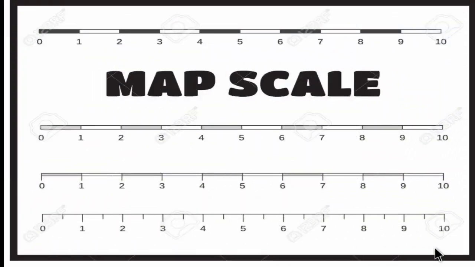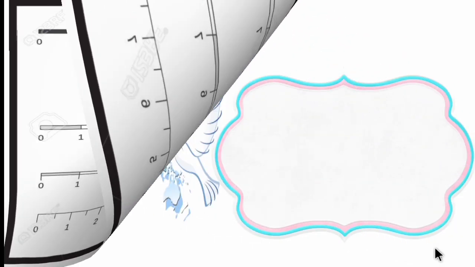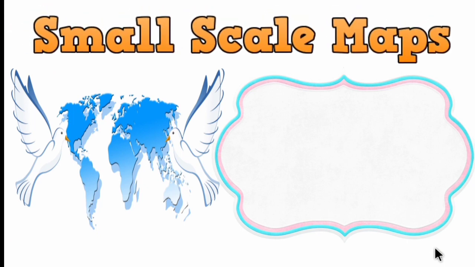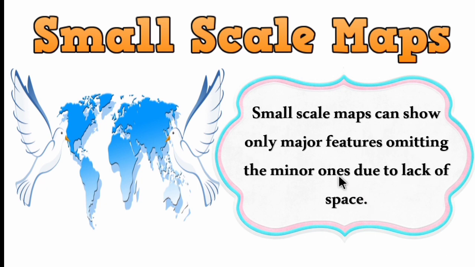The map scale is classified into two types. One is small scale, the other one is large scale. So let's see the definition for small scale maps. Small scale maps are used to represent large areas. Small scale maps can show only major features, omitting the minor ones due to lack of space.